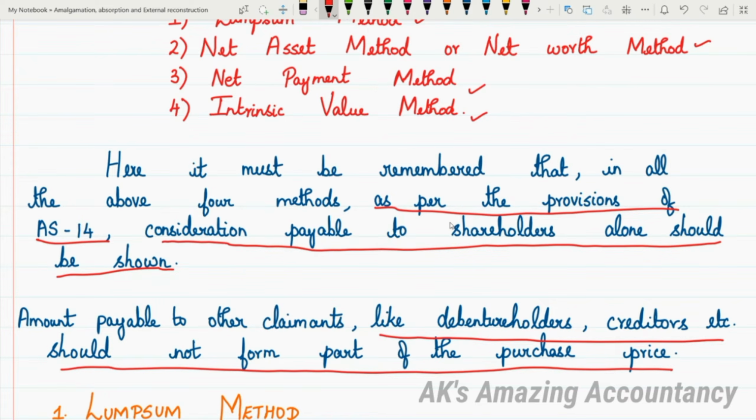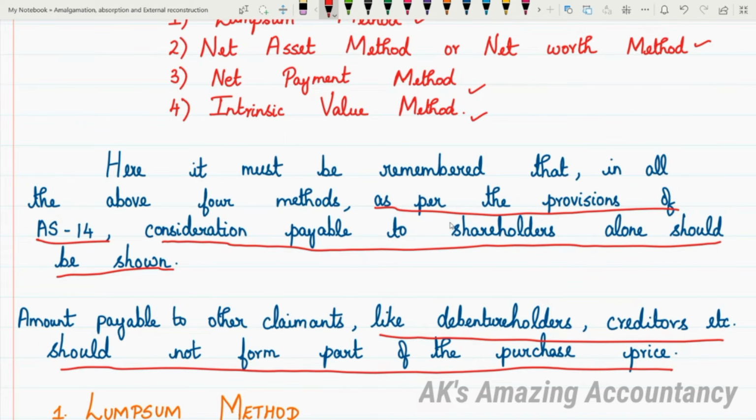Whatever method you follow, as per all these four methods, as given in the provisions of AS 14, consideration payable to the shareholders alone should be shown as purchase consideration. Amount payable to other claimants like debenture holders, creditors, etc., should not form part of the purchase price, that is, purchase consideration. Now, let us see in detail regarding each one of these four methods.